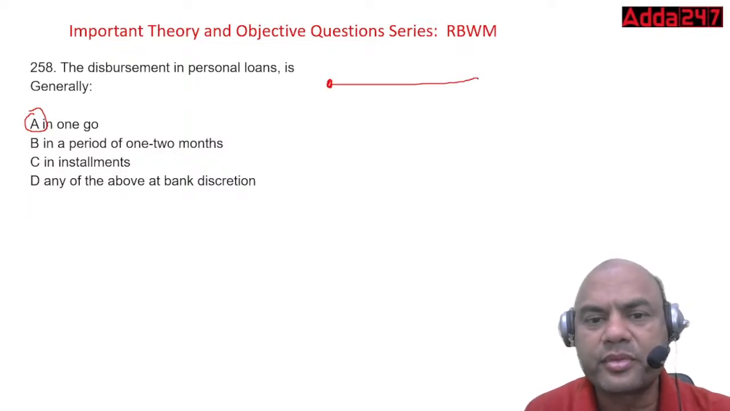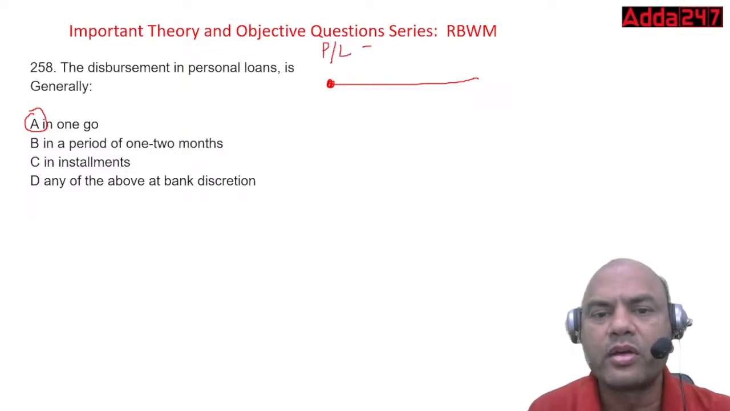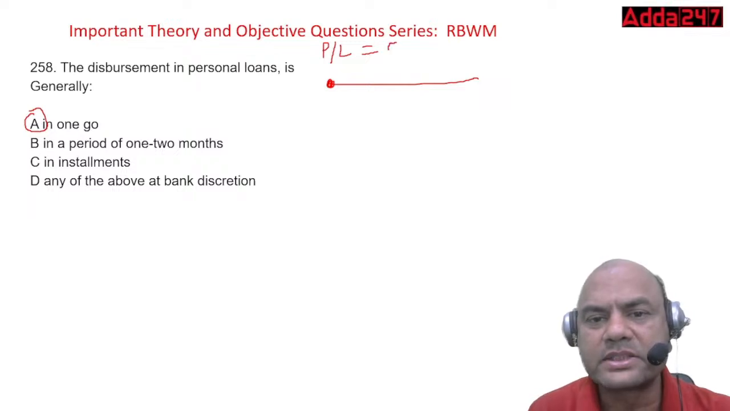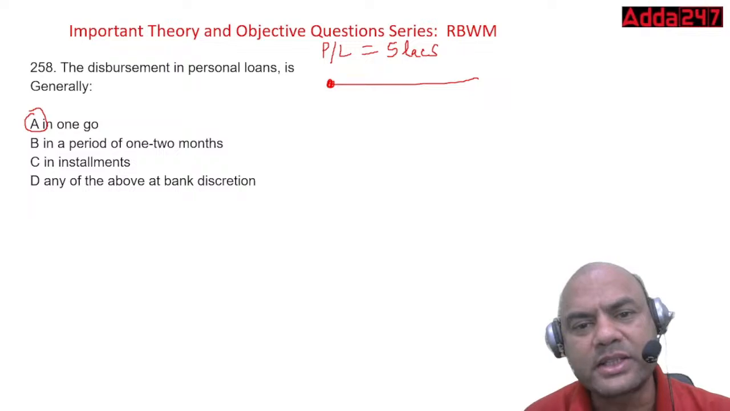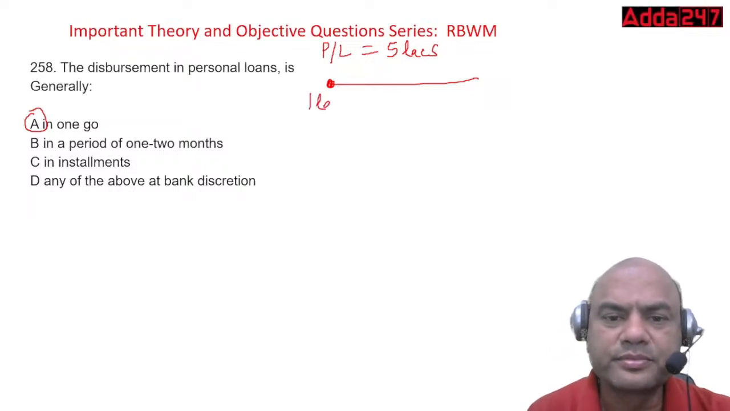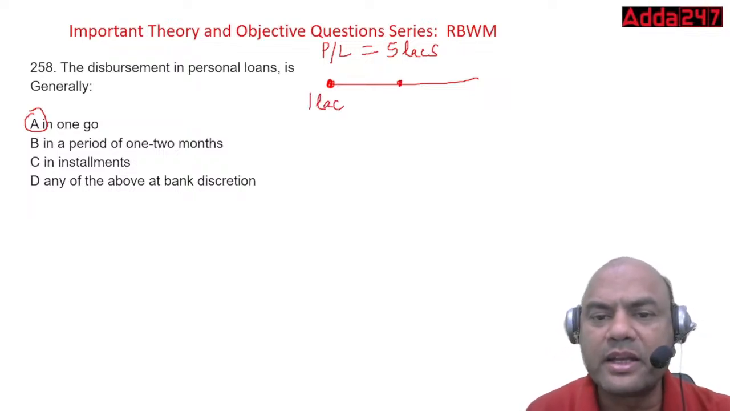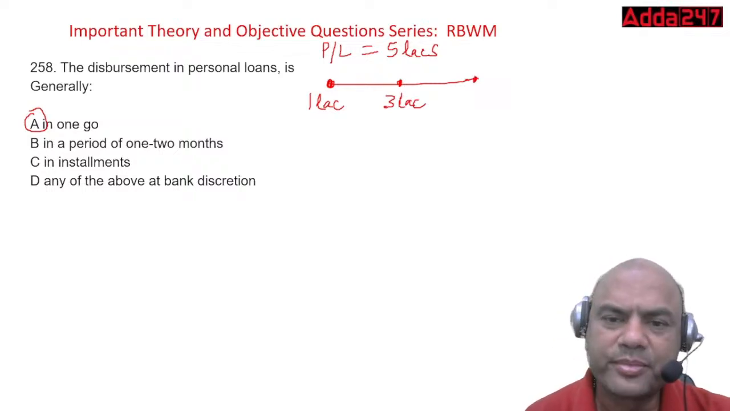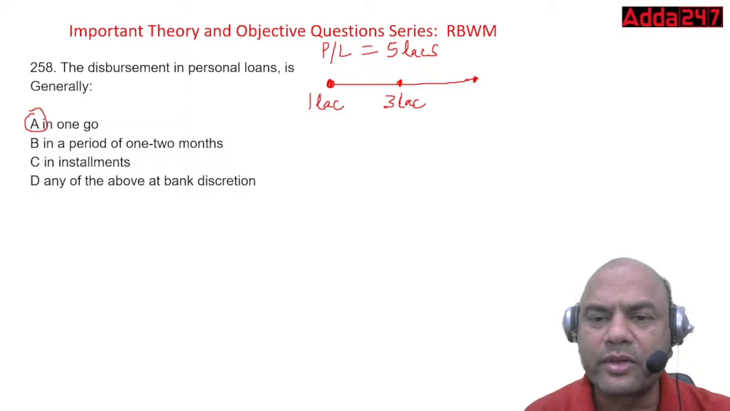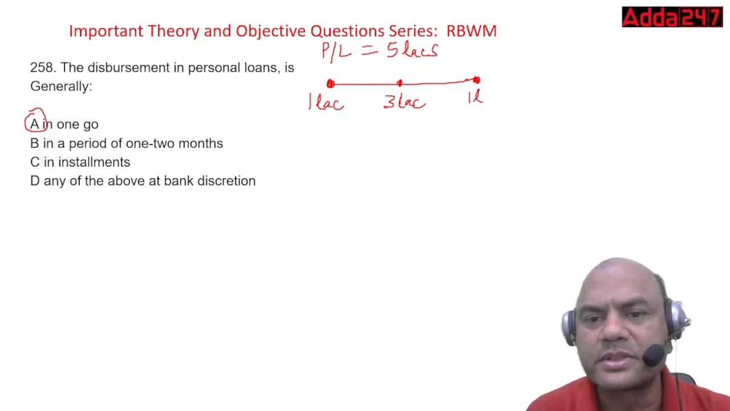Okay, see this point. Suppose I am the customer, and I have taken a PL of let's say 5 lakhs. But I don't need the complete 5 lakhs right now. I need 1 lakh rupees right now. After 3 months, I need 3 lakh rupees. And after this, what is remaining, after 2 months. So 3 plus 1, 4 and 1, 5.